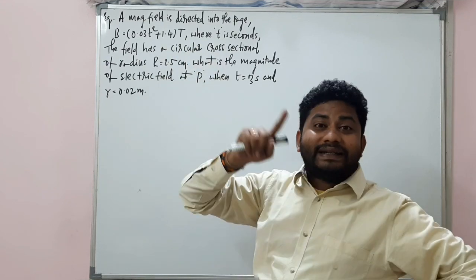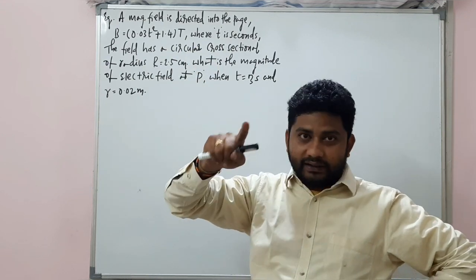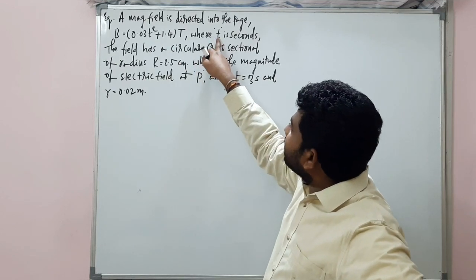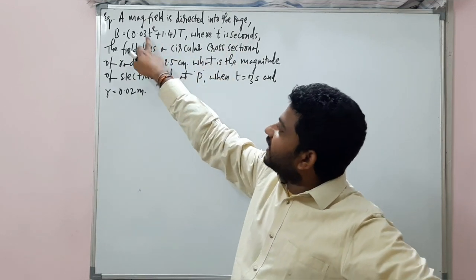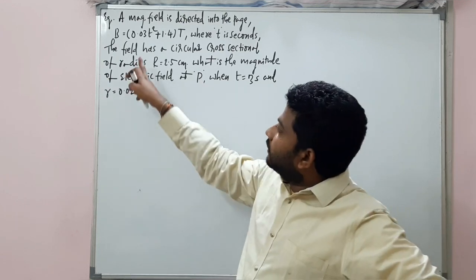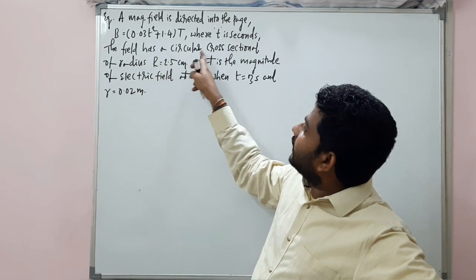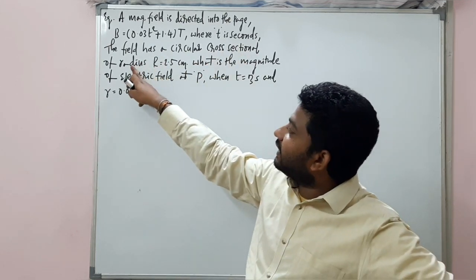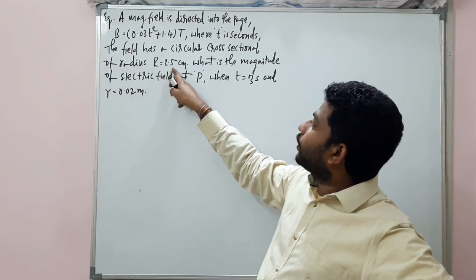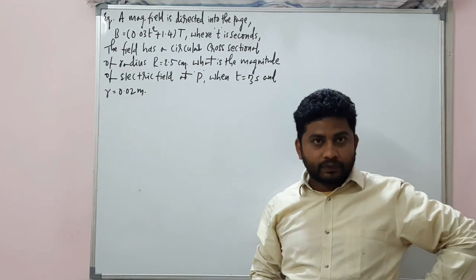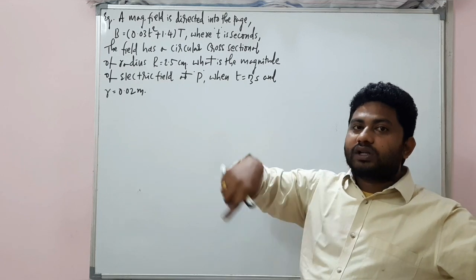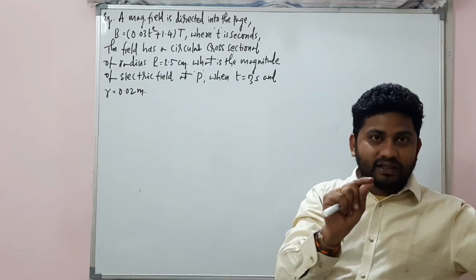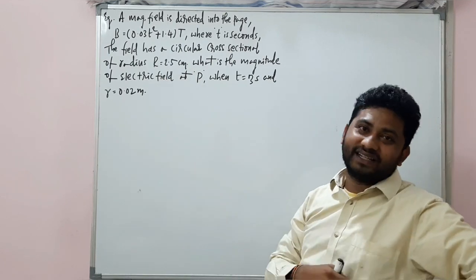It's also called a time varying magnetic field, where t is in seconds. See, this small t is in seconds. The field has a circular cross-sectional area of radius 2.5 centimeter. A circular cross-sectional area is there for a magnetic field of 2.5 centimeters.